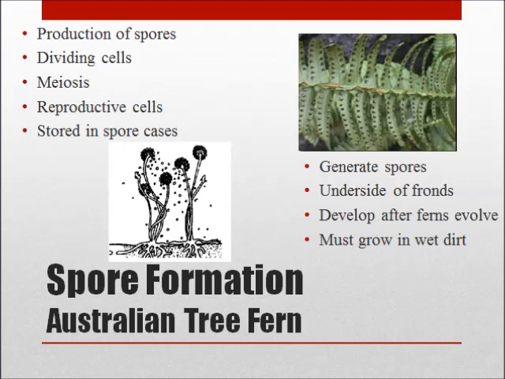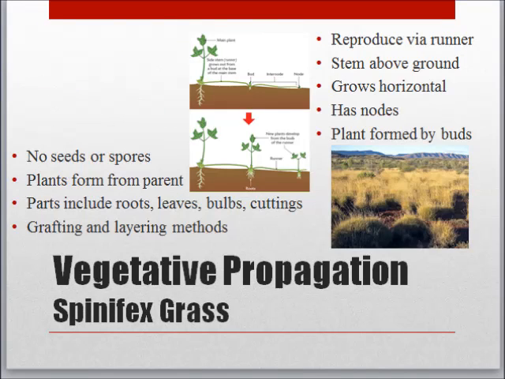The Australian tree fern reproduces this way, generating spores on the underside of their fronds where these ferns evolve. The spores must land on wet dirt to ensure their survival. Vegetative propagation is a procedure that does not involve the production of seeds or spores. Parent plants form and grow new plants from their own parts. This includes roots, leaves, bulbs, cuttings, and methods of grafting and layering.